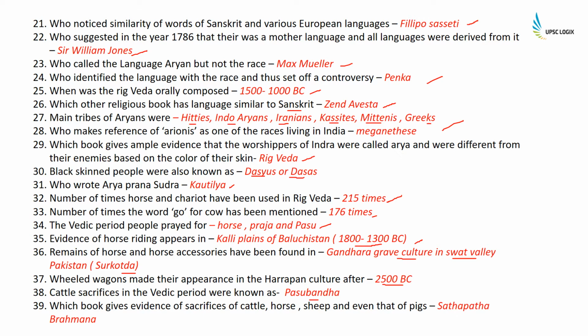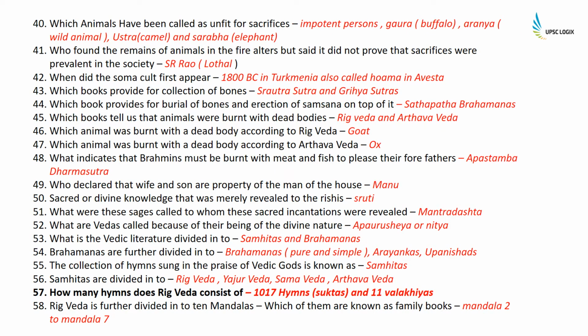Which book gives evidence of sacrifices of cattle, horse, sheep, and even that of pigs? It is the Shatapatha Brahmana. Which animals have been called unfit for sacrifices? These are important: Gaur, which means buffalo, Aranya, which means wild animal, Ushtra, camel, and Sarabha, elephant.